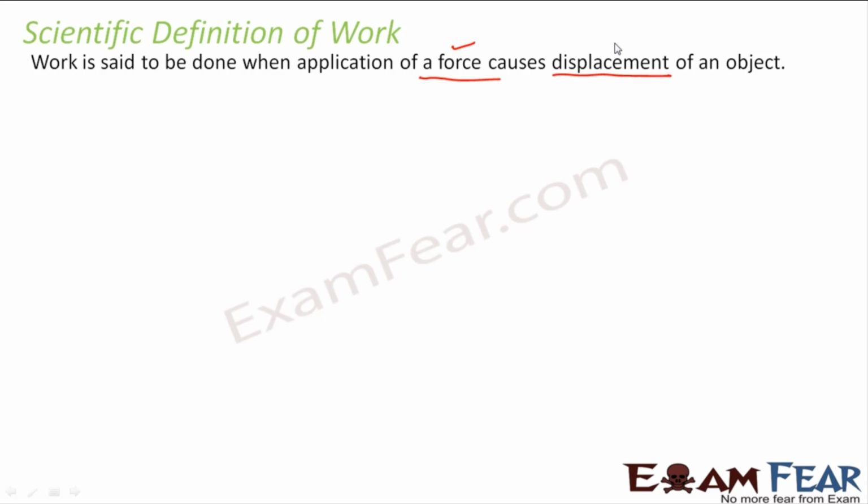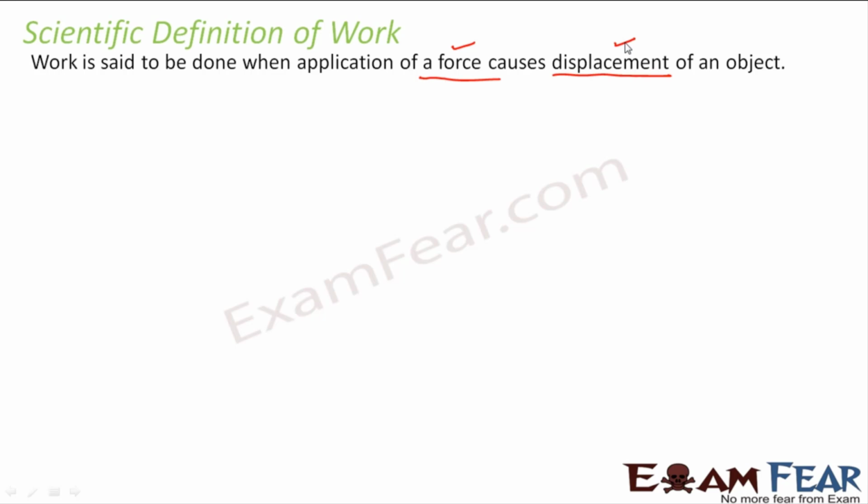By now you are aware of the terms force and displacement. Force is the cause of motion, right? In the lesson on motion, we talked about force. So when we apply force on something, and due to the application of that force, that object displaces from its position, only then we say that work is done.